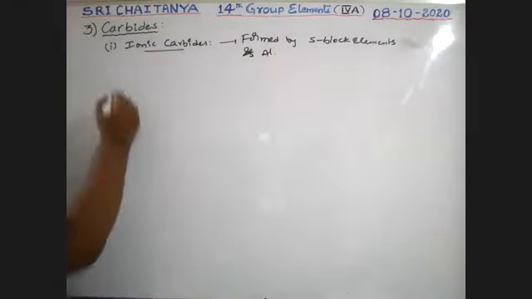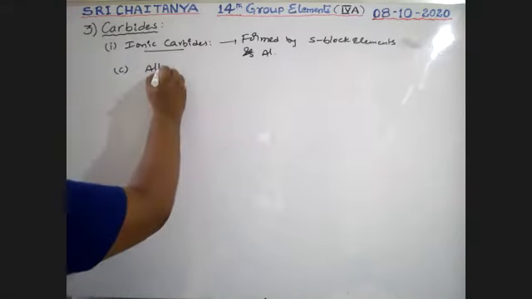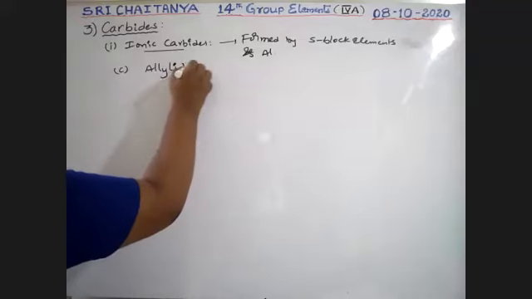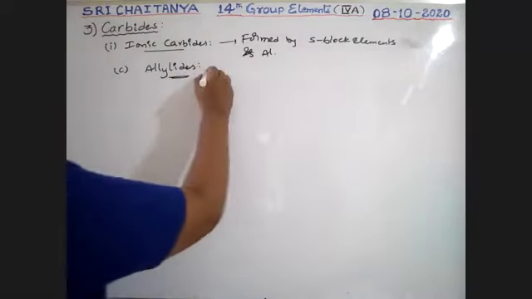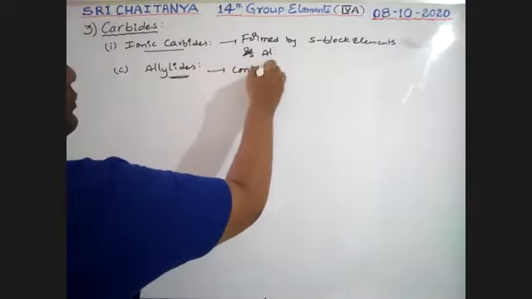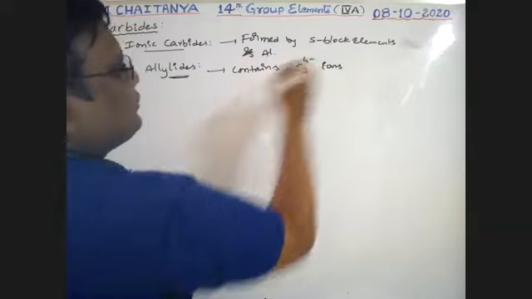Type C: allylides. So these contain C3 4- ions.